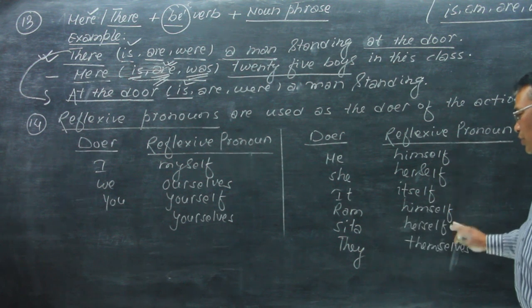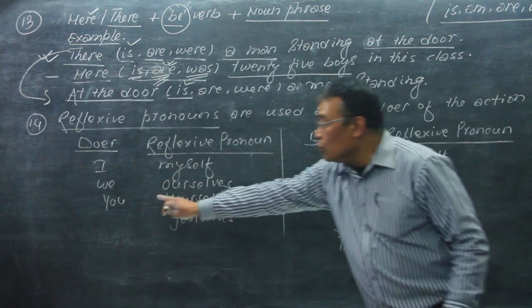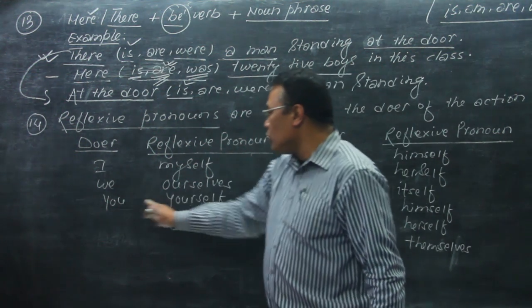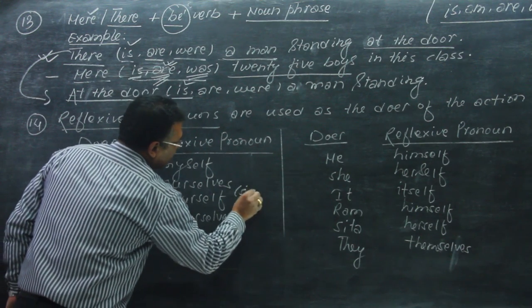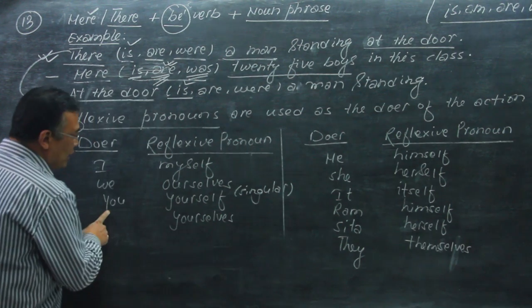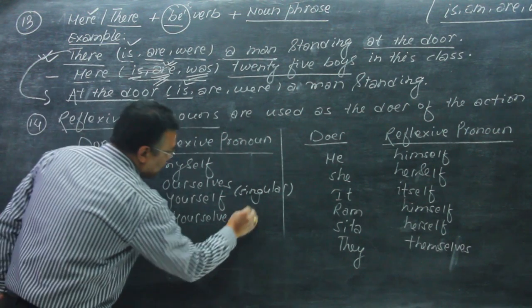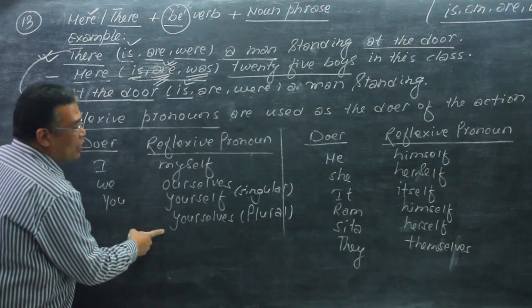Sita becomes herself. And they becomes themselves. Now, when you is used as singular, it is yourself. And when you is used as plural, its self form is yourselves.